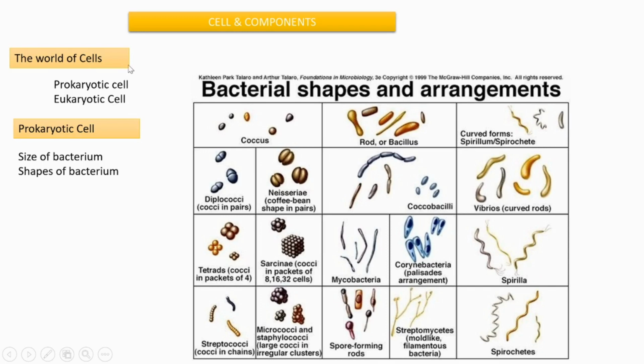So the first cell evolved about 3.5 billion years ago. And what do you know about prokaryotic and eukaryotic cells basically?